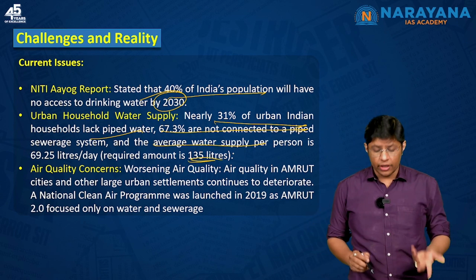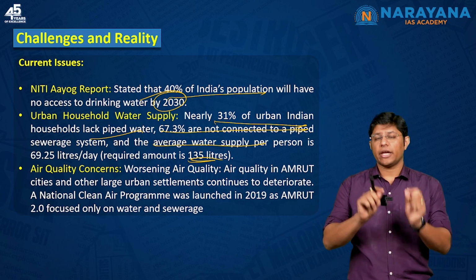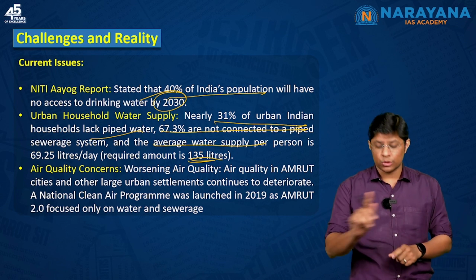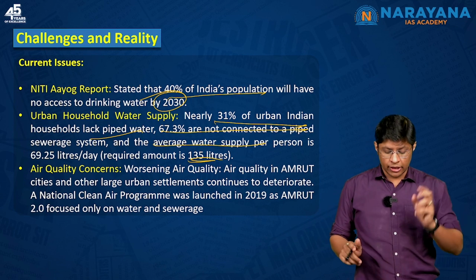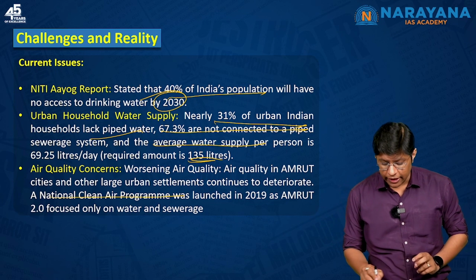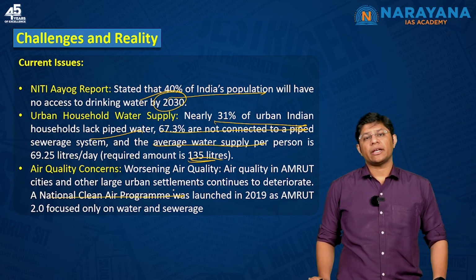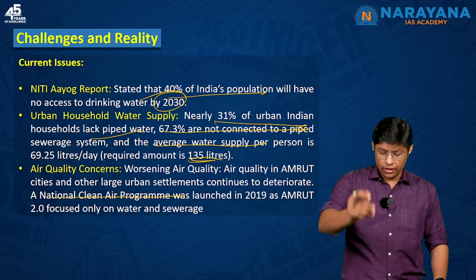Talking about air quality, the air dimension does not come under the AMRUT scheme. That's the reason the government introduced the National Clean Air Program in the year 2019. Why? Because this was not covered under the AMRUT scheme.